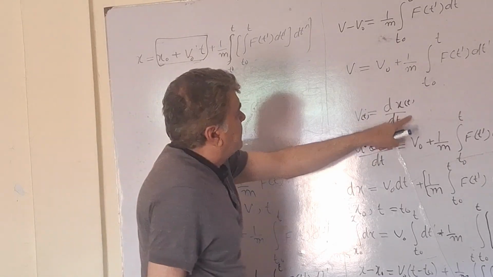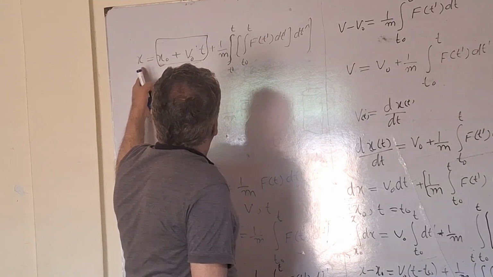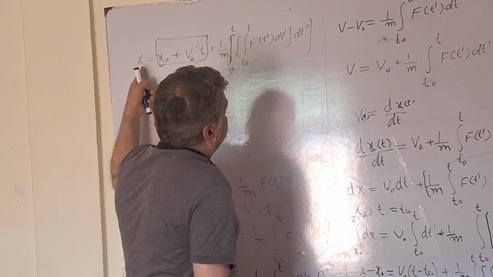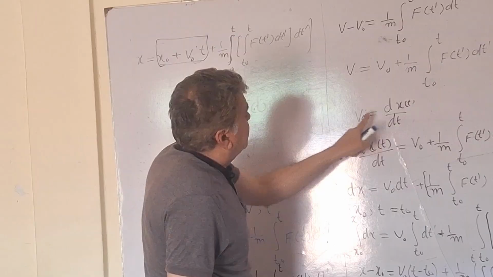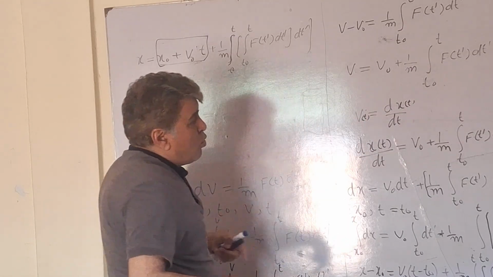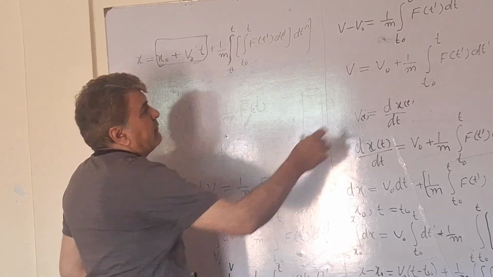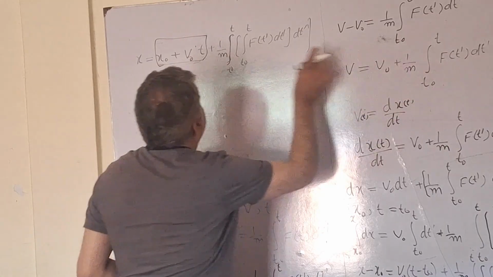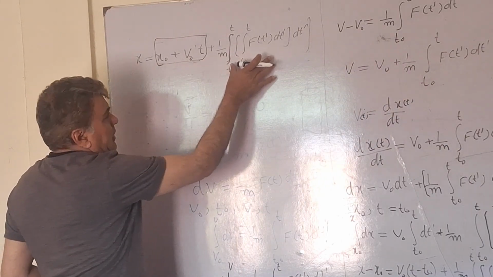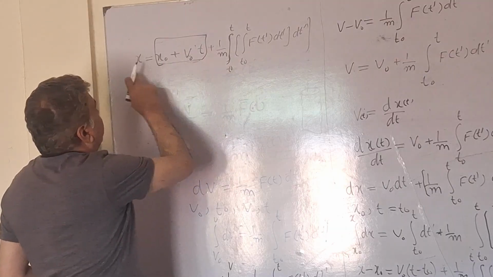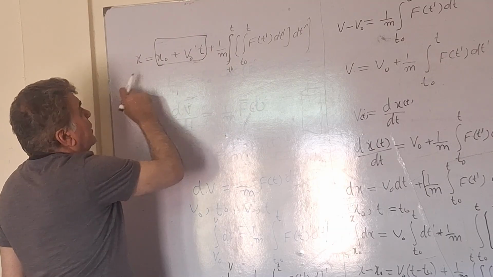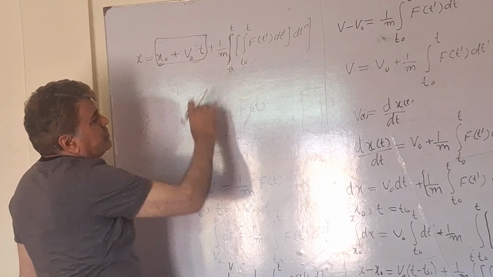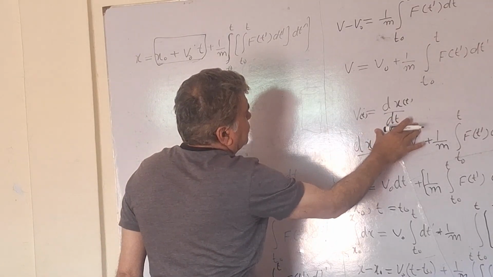We differentiate the final position, which is time dependent, with respect to time to find the velocity. So we can go both ways, either find the velocity from this equation and then use the velocity in this equation to find the position,